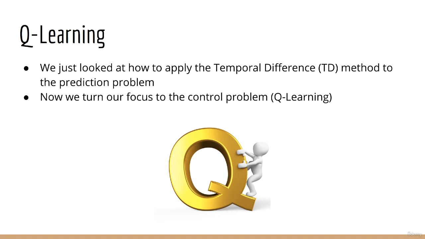Alright, so what we looked at so far was the prediction problem. Now it's finally time for the big reveal. We are going to solve the control problem using the famous Q-learning algorithm. At this point, we've spent so long building up the prerequisites for Q-learning that you should hardly be surprised at what you see. Nonetheless, let's have a look.